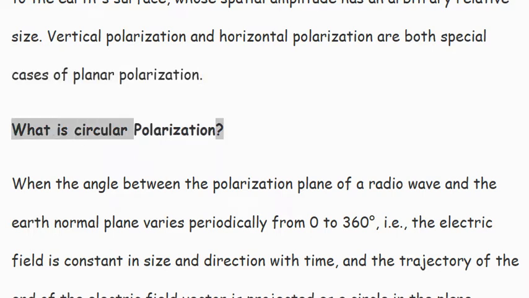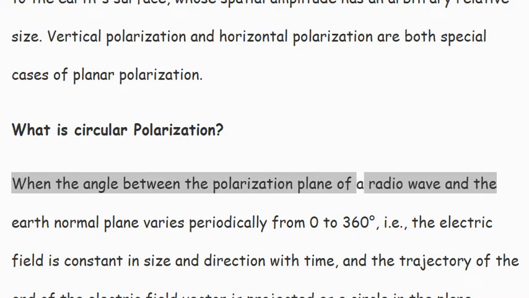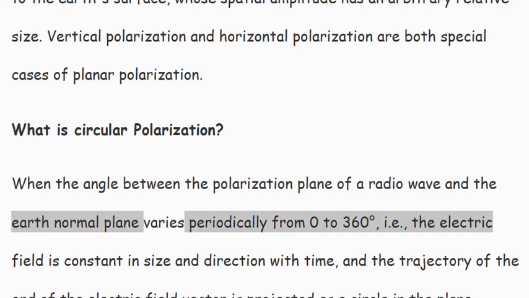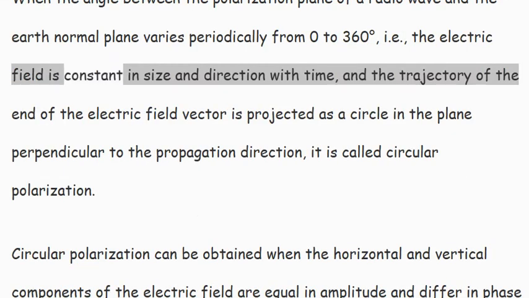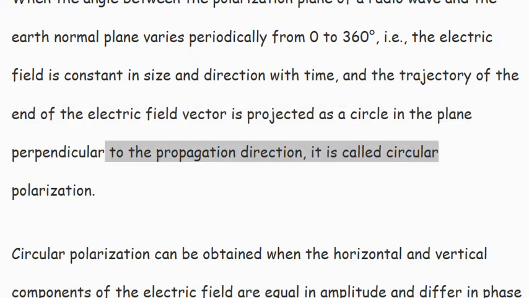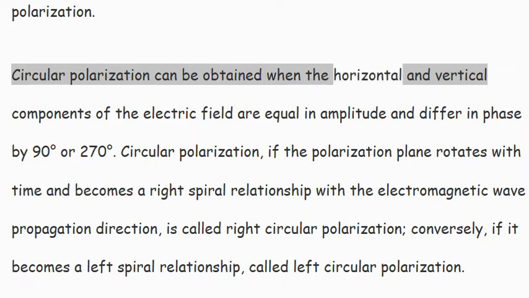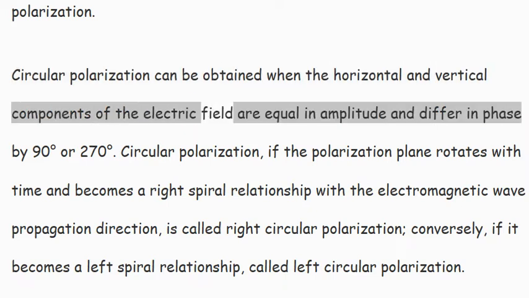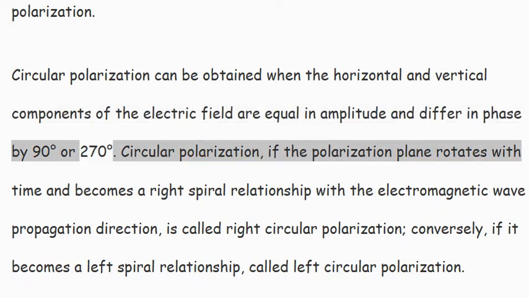What is circular polarization? When the angle between the polarization plane of a radio wave and the Earth normal plane varies periodically from 0 to 360 degrees, i.e., the electric field is constant in size and changes direction with time, and the trajectory of the end of the electric field vector is projected as a circle in the plane perpendicular to the propagation direction, it is called circular polarization. Circular polarization can be obtained when the horizontal and vertical components of the electric field are equal in amplitude and differ in phase by 90 degrees or 270 degrees.